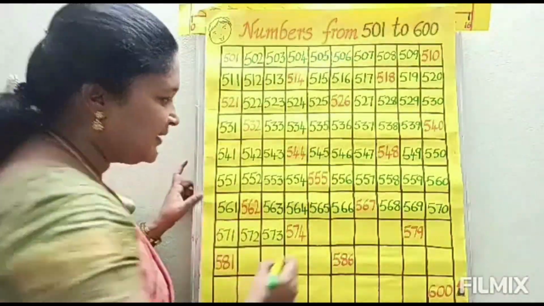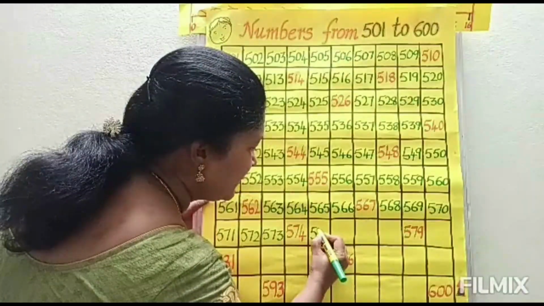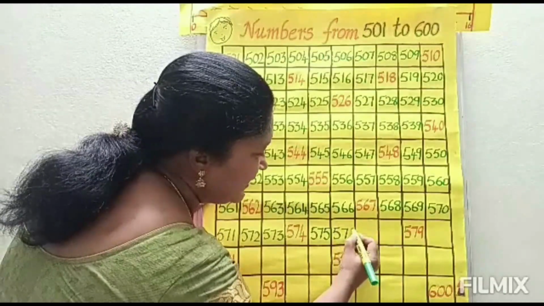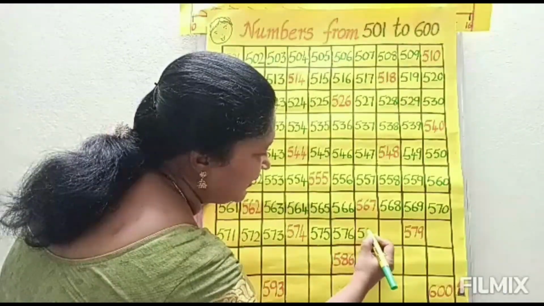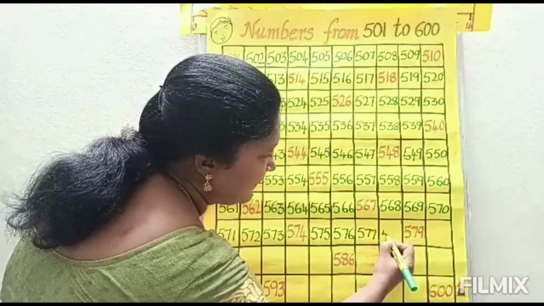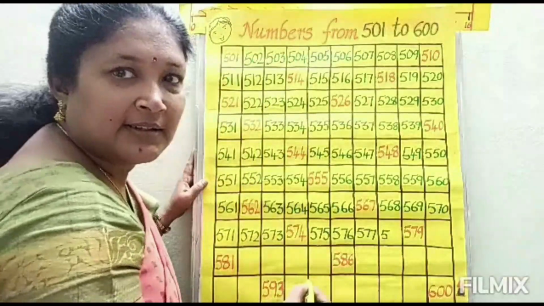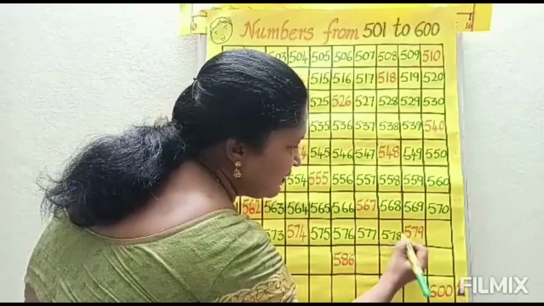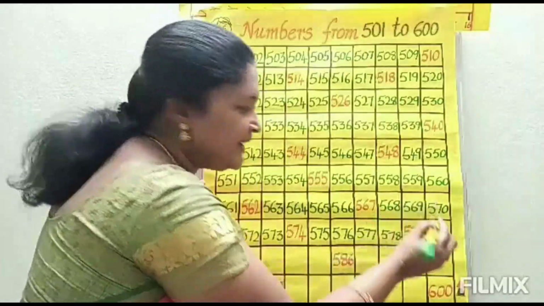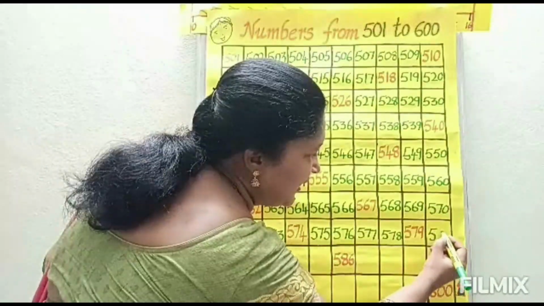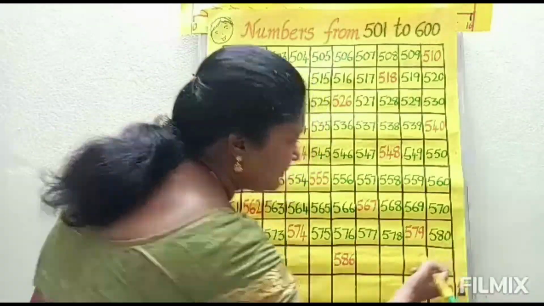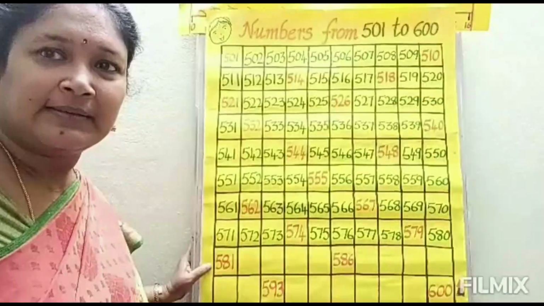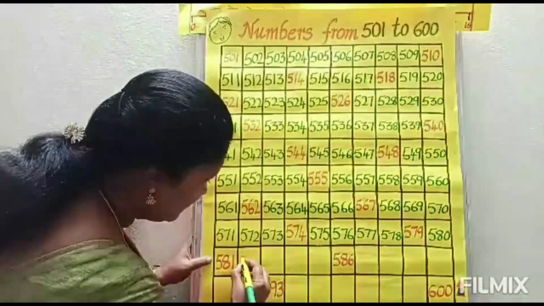574, already it is there. So 575. 576. 577. 578. 579, already it is there. So 580. So 581, already it is there. Next